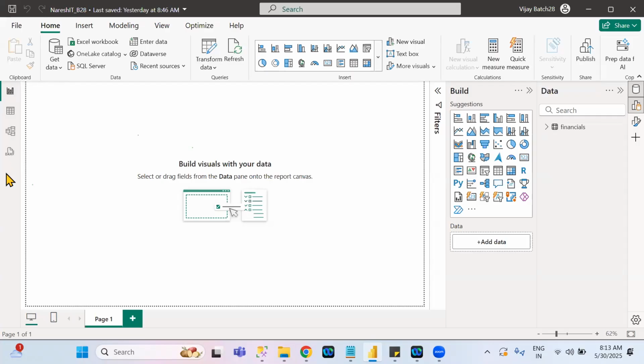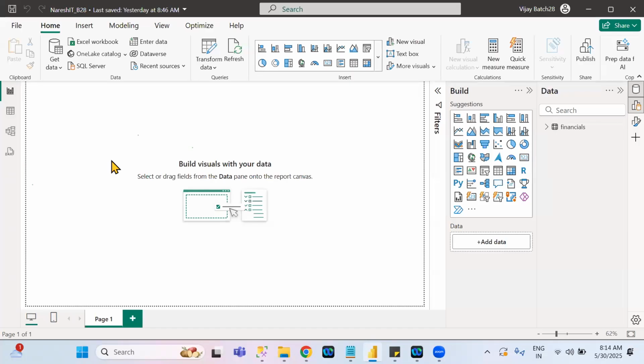In this left pane, you will see four different tabs are available. In the left pane, you have to point here itself. How many options are there? Four options. What are those? You already learned the complete Power BI course. See here. In the left pane options, you will see four different tabs are available.